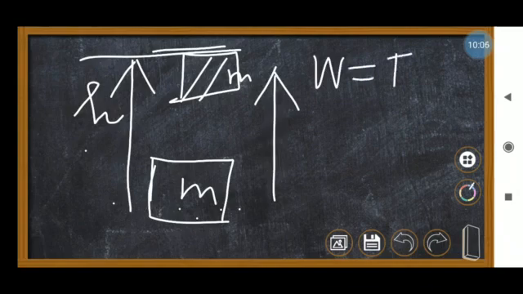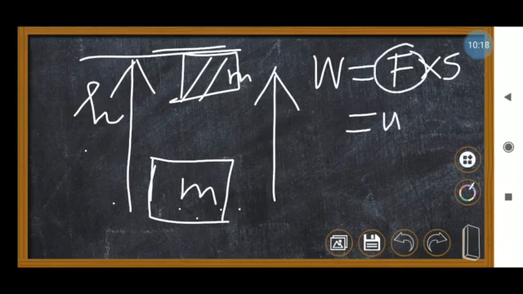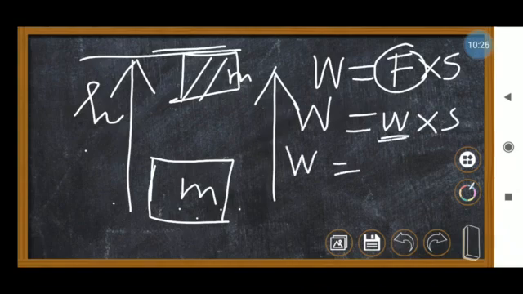Generally, work done is equal to force into displacement. How much force is required to lift the object? It should be equal to the weight of the object. So instead of F, you write W, where capital W here means work done. Weight, as you know from the gravitation lesson, is mg. So work done equals mg into S.